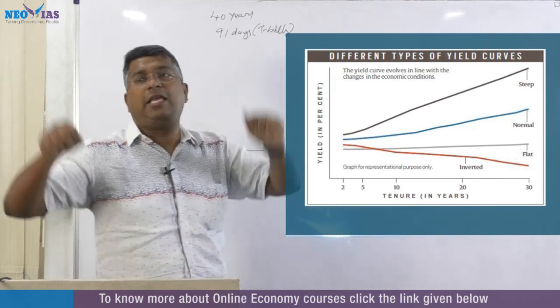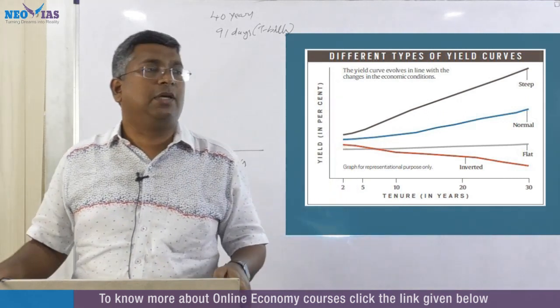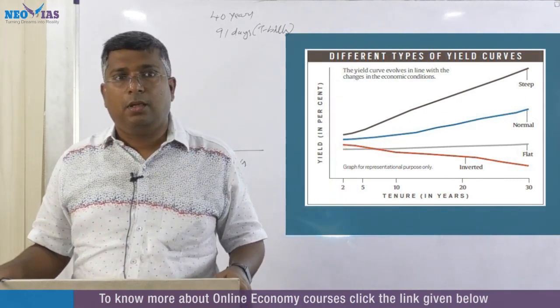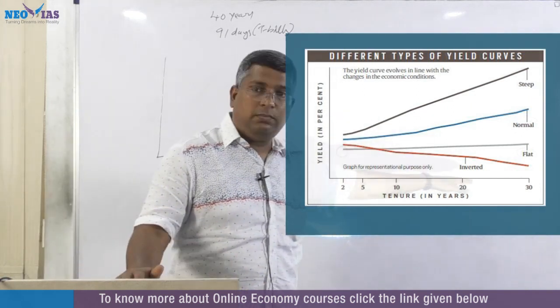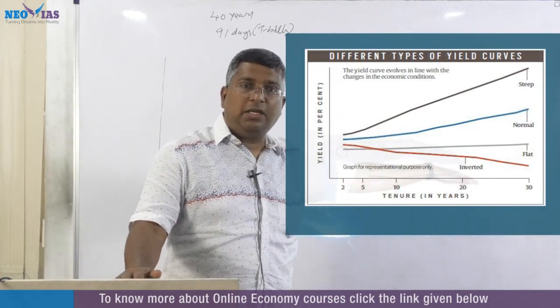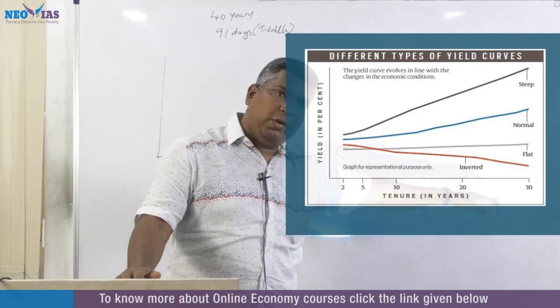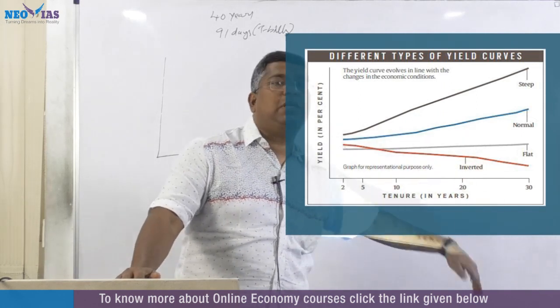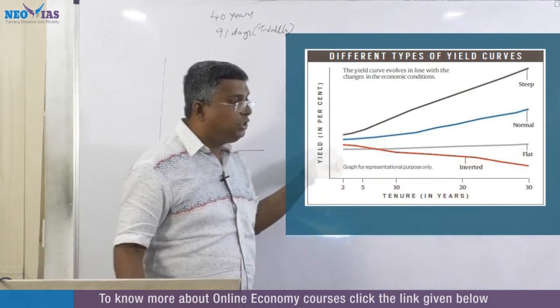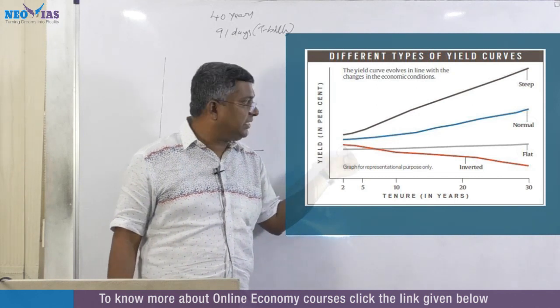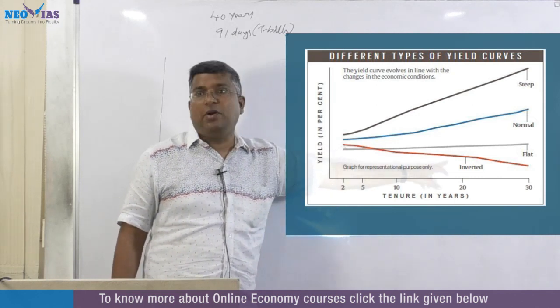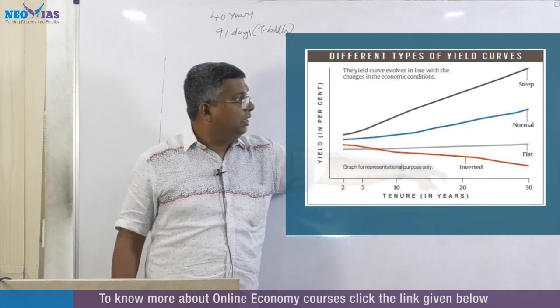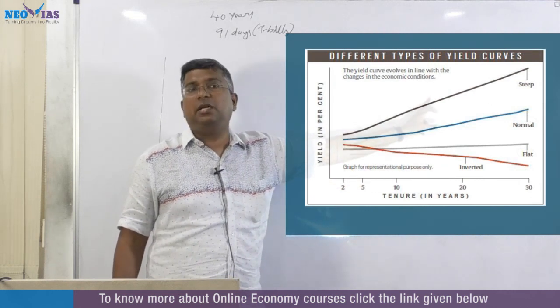This is happening in the case of the US and other developed countries. So the long term rate of return is lower or negative, also called negative yield, compared to the shorter period. So in the US, there is an inverted yield curve. In India, we have a steep yield curve.